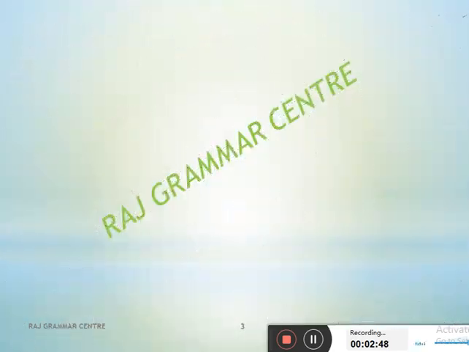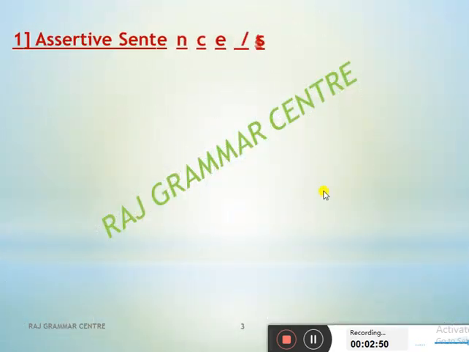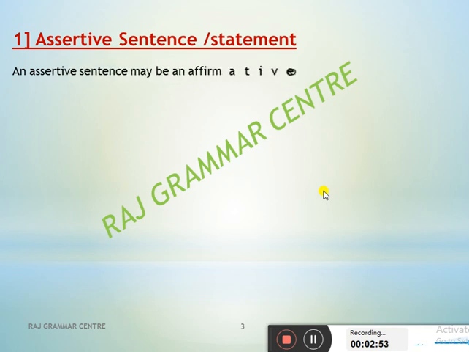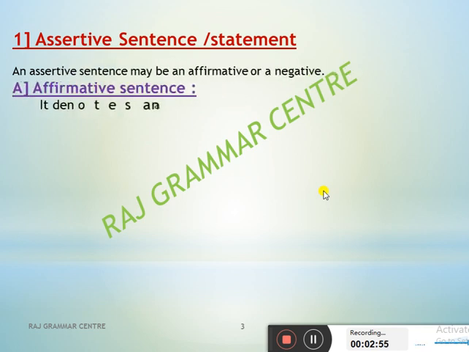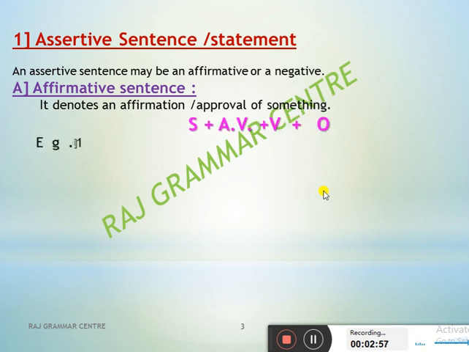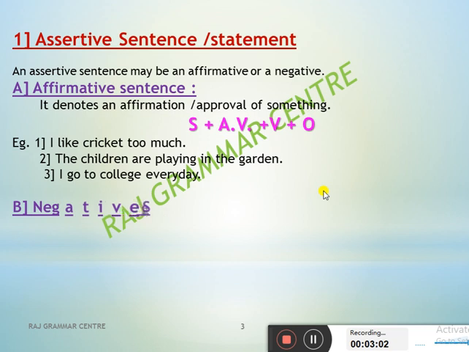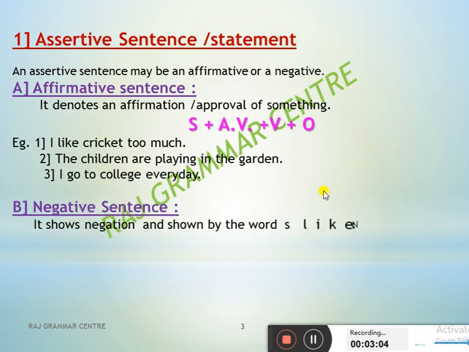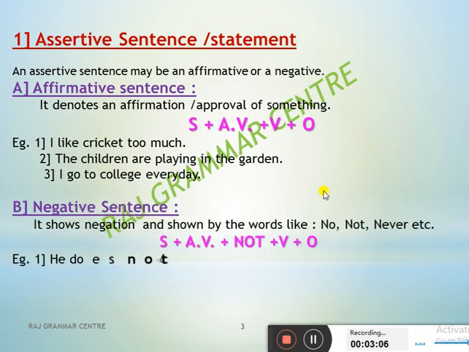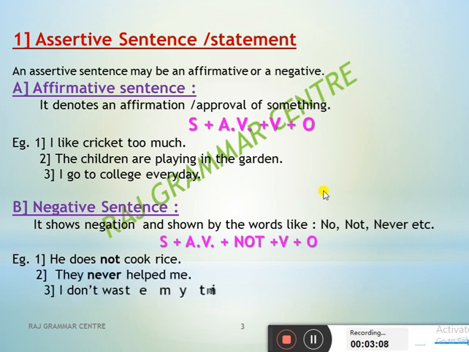Assertive sentence. What is meant by an assertive sentence? See here. Assertive sentence, or we call that statement also, or declarative sentence also. An assertive sentence may be an affirmative or negative sentence. So keep in mind that an assertive sentence will be either affirmative or negative. Okay. Now what is meant by an affirmative sentence? And one more thing also, assertive sentence means positive sentence.